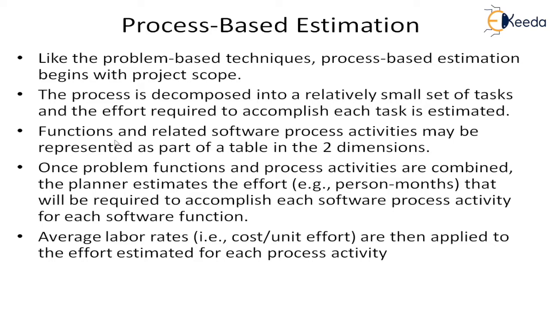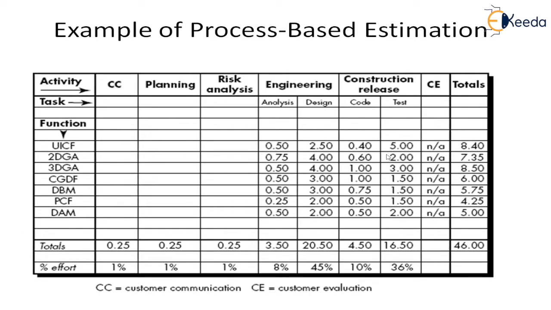Then the functions and related software process activities may be represented as part of a table in 2 dimensions. So we'll take this example. Again, I have taken this from Roger. There are a lot of examples also available on the internet and in other books. You can take any one. So if you see here, these are the activities: customer communication, planning, risk analysis, engineering, construction.